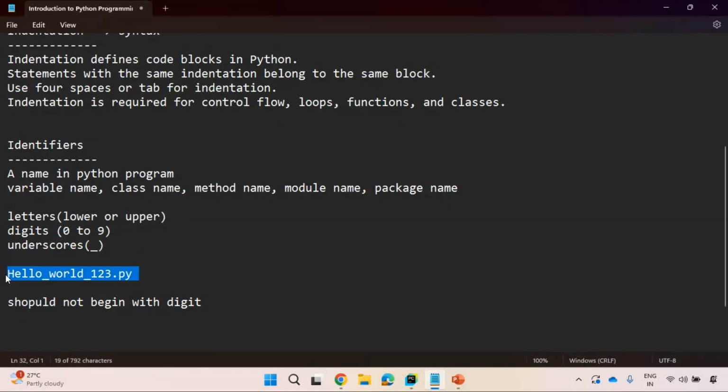It has all the combinations. It has letters, some capital letters and some small letters. It can also have some digits as well. It can also have a special character, that is underscore, right? This is a proper identifier.